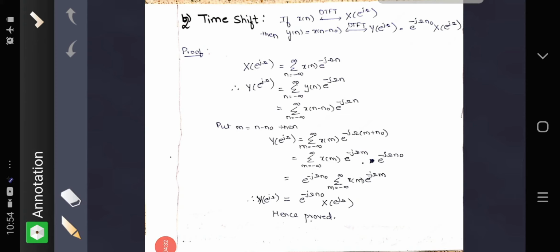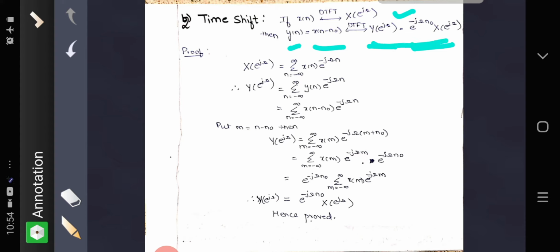Now let us see the time shift property. If the DTFT of x of n is X of e raised to j omega, and y of n is equal to the shifted version x of n minus n naught, then the DTFT of y of n will be Y of e raised to j omega, which equals e raised to minus j omega n naught into X of e raised to j omega. So we have to prove this one.